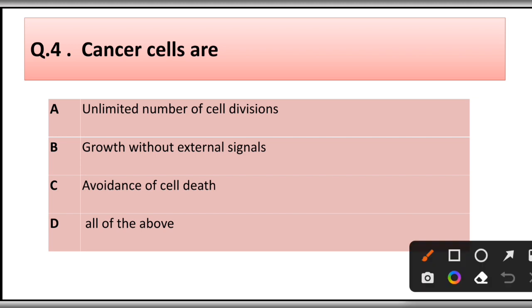Question number 4. Cancer cells have unlimited number of cell divisions, growth without external signals, avoidance of cell death, all of the above. Correct answer is option D, all of the above. Cancer cells have unlimited cell division, growth without external signals, and avoidance of cell death.